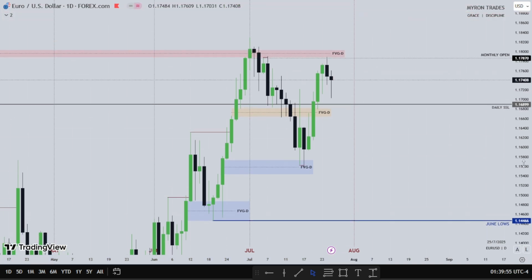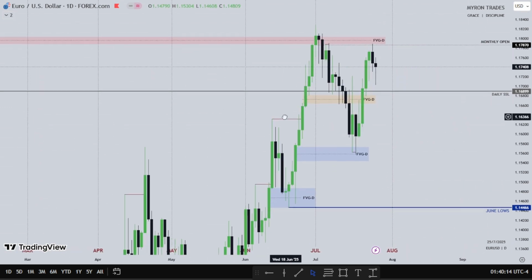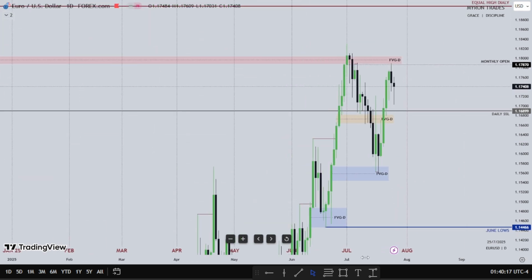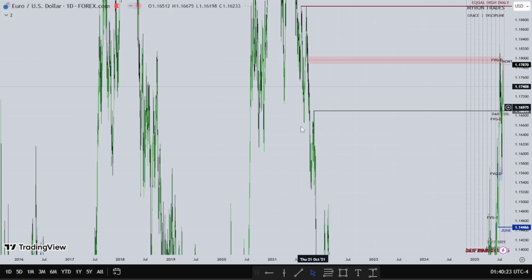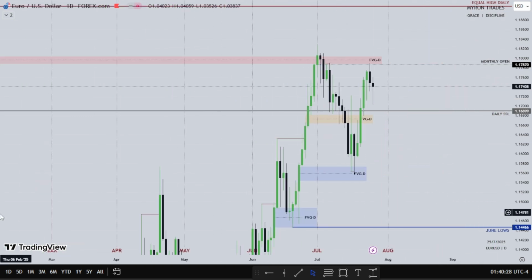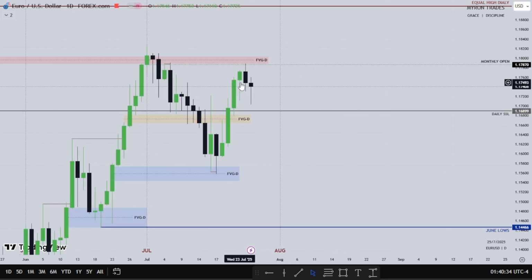So the first half of July was a retracement lower into this daily fair value gap in the discount area for the euro. Then you see the support right here. Then this old fair value gap was used as support to go higher. Then this high was taken out in the month of June. Then this high was the price I'm talking about. So we see that price being used as support to go higher on what day? Tuesday. Wednesday trades higher into this old daily fair value gap.